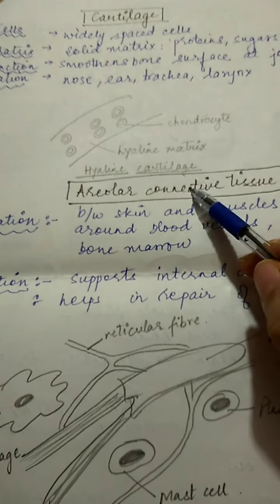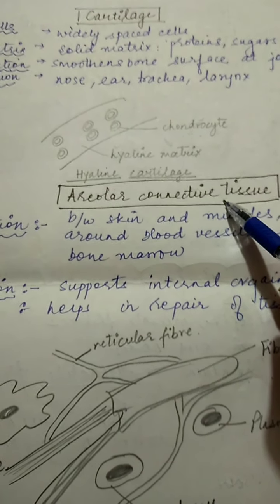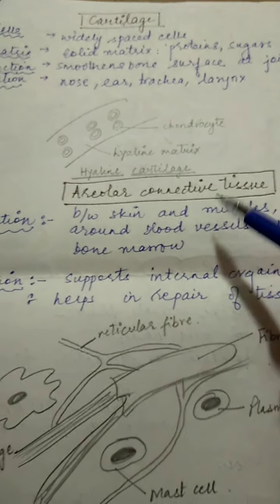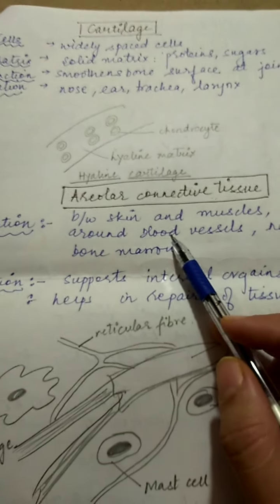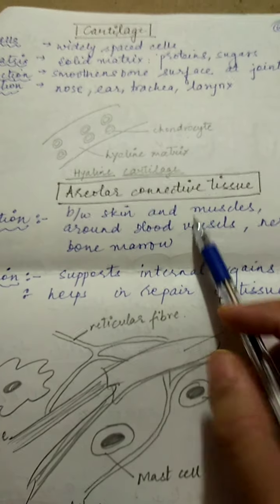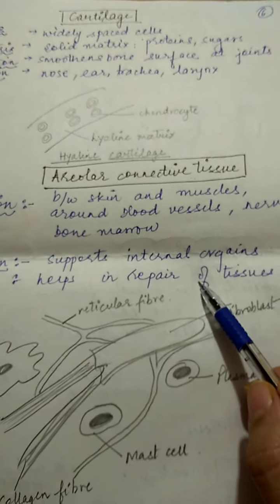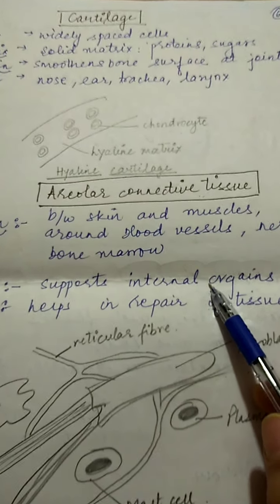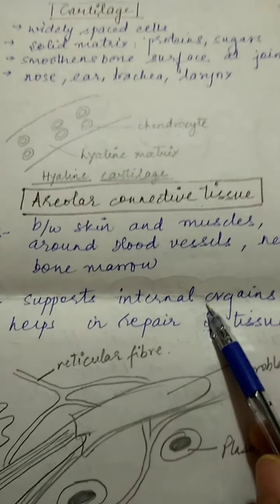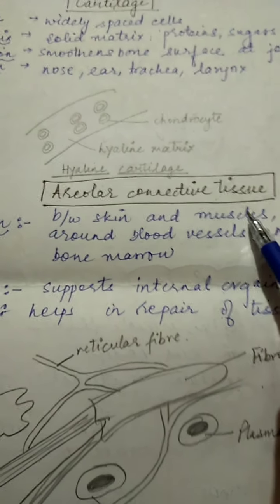Next type is areolar connective tissue, which is another type of tissue. It is a loose connective tissue, present between skin and muscles and in bone marrow. So the maximum amount of connective tissue is areolar connective tissue. It helps in the repair of tissues, and it also supports internal organs because wherever the organs are present, a layer of this areolar connective tissue is present.